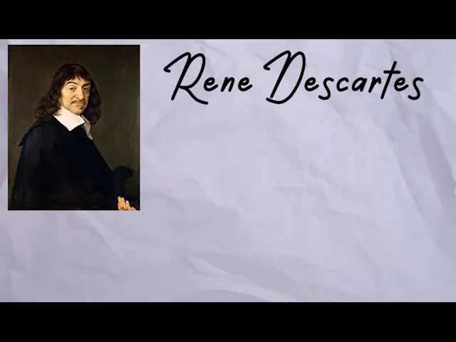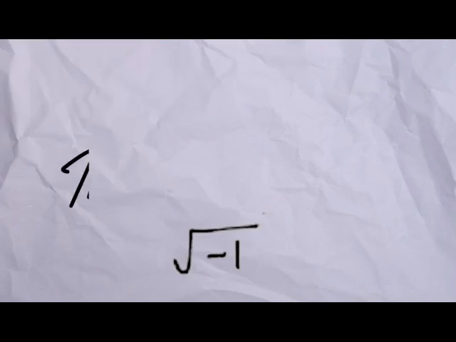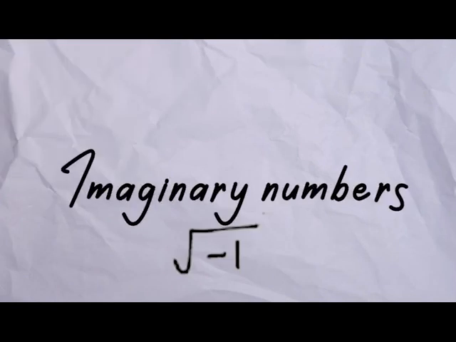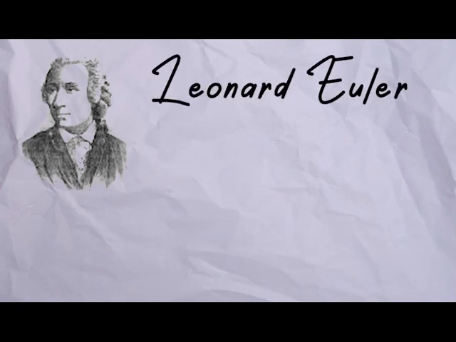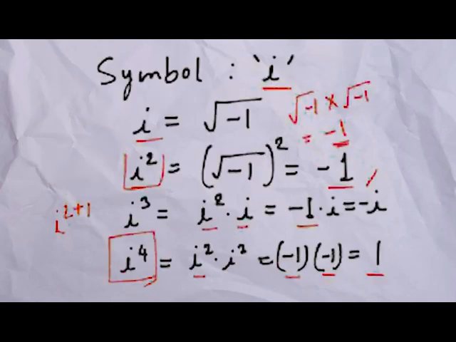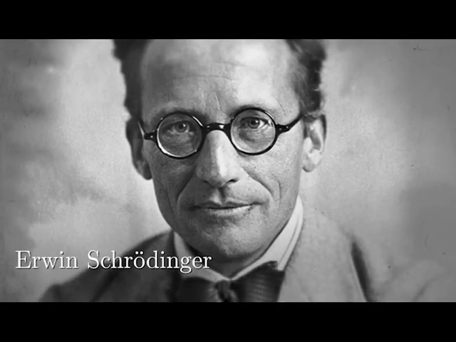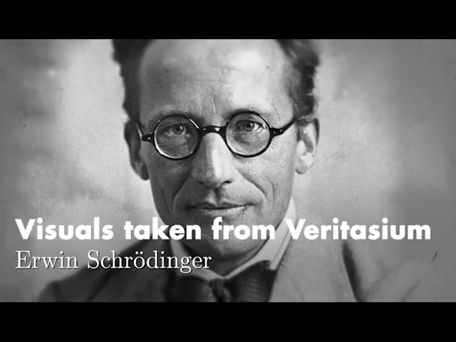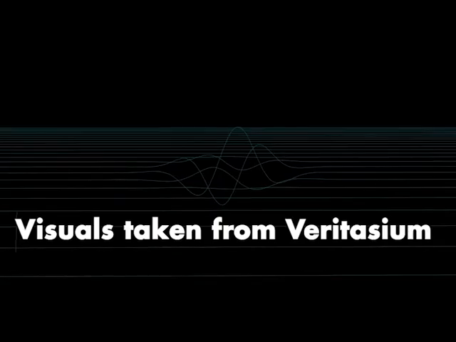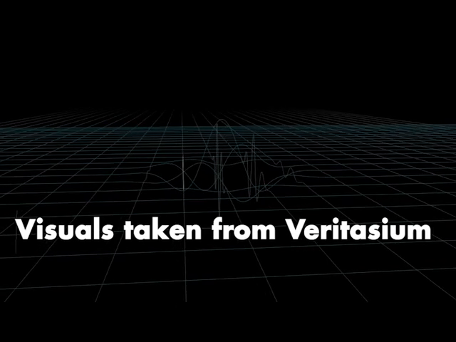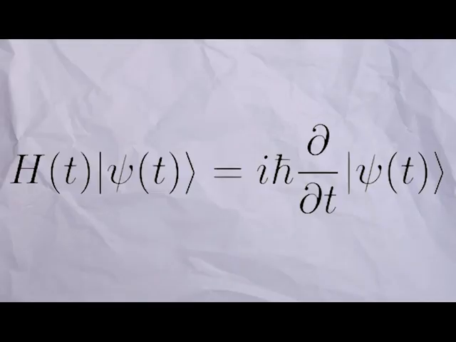René Descartes makes use of these numbers and calls them imaginary, a name that will be used in the future to denote these kind of numbers. That's why Leonhard Euler introduces the letter i for the root of -1. This is not the only place where the complex numbers show. In 1925, Erwin Schrödinger, in search for his phenomenal wave equation, which could explain the behavior of quantum particles, called the Schrödinger equation, features within it a symbol i.